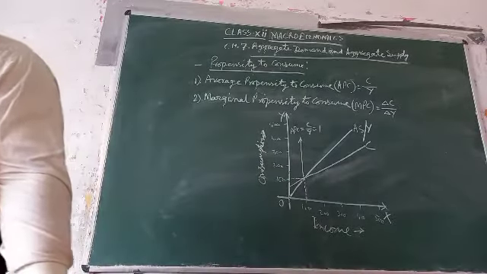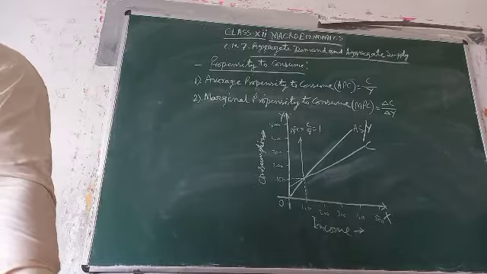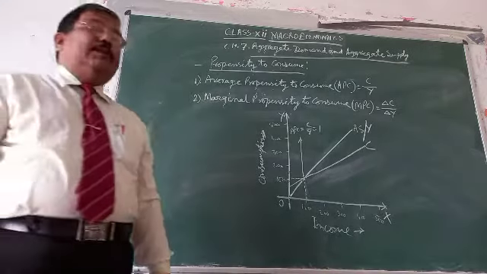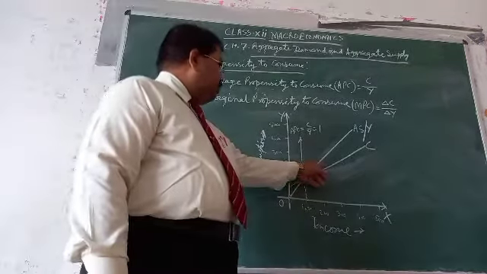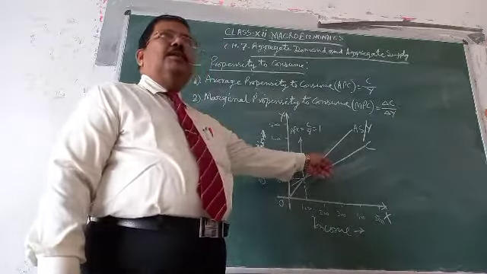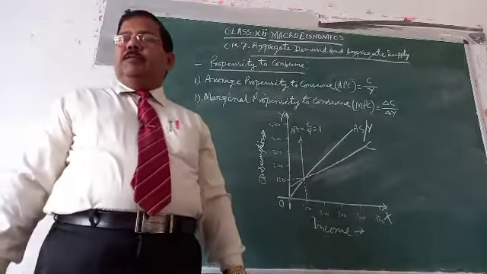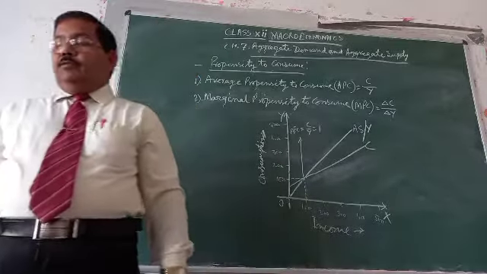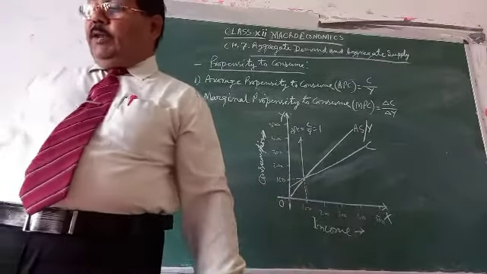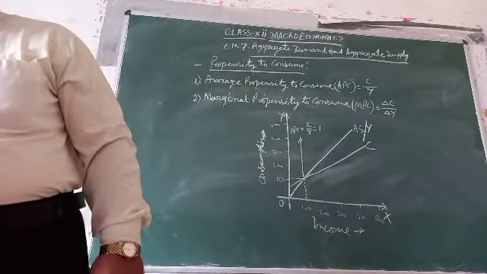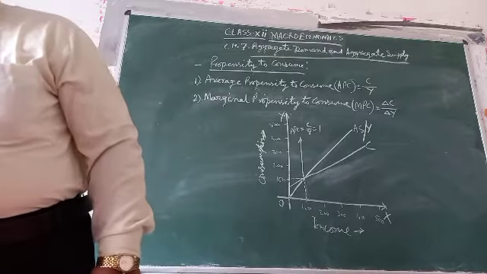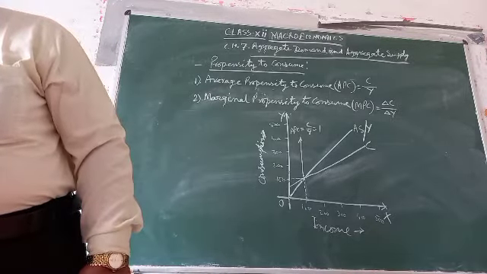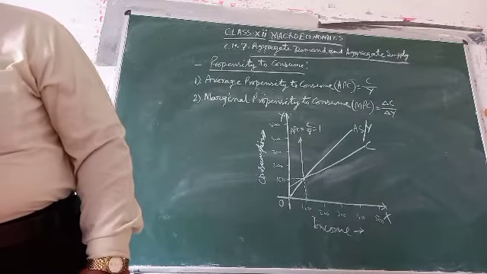Next, APC can never be 0. It always lies between 0 and 1. These are the various features of APC.